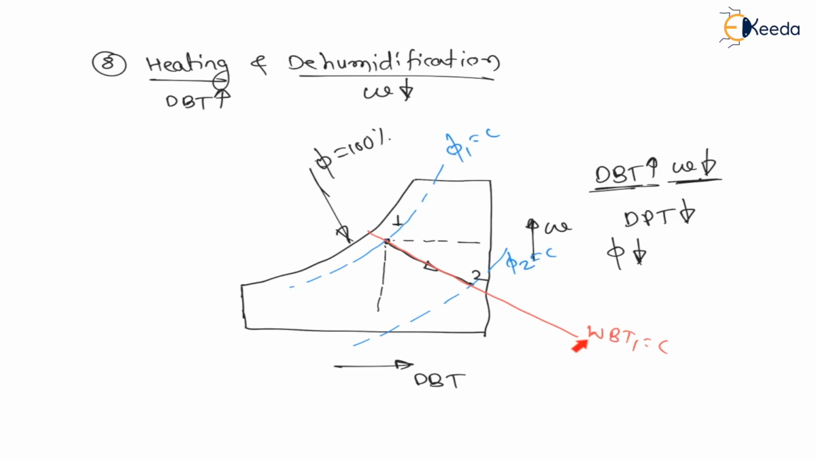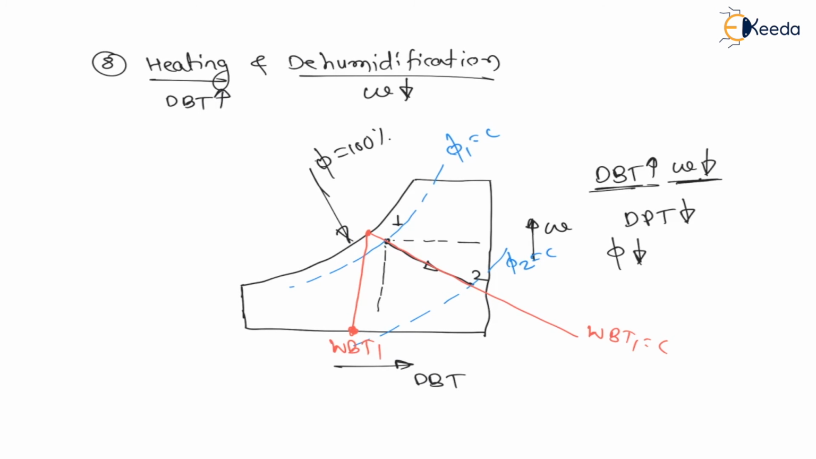Whenever this variable temperature line touches the relative humidity is equal to 100% line, we will get the corresponding temperature as variable temperature 1. So this temperature is called variable temperature 1. And at 2 as well as 1, you will find the same variable temperature.